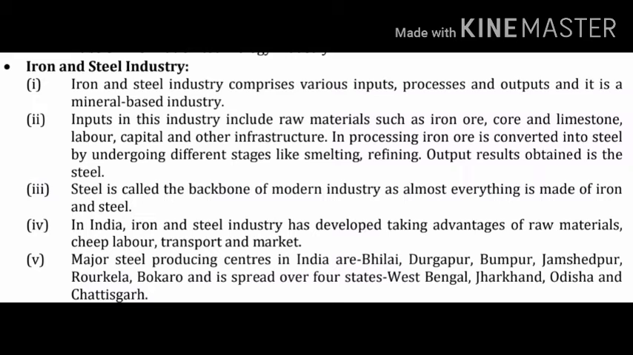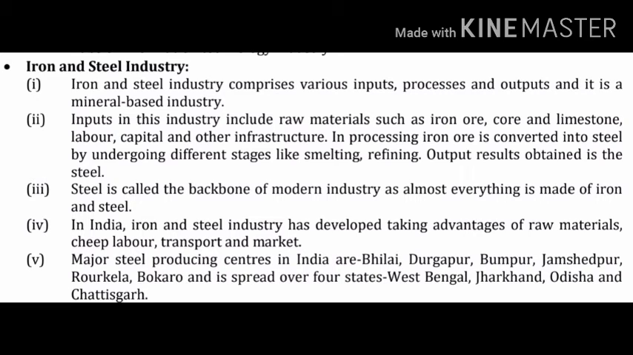In processing, iron ore is converted into steel by undergoing different stages like smelting and refining. The output obtained is steel. Point number 3. Steel is called the backbone of modern industry as almost everything is made of iron and steel.